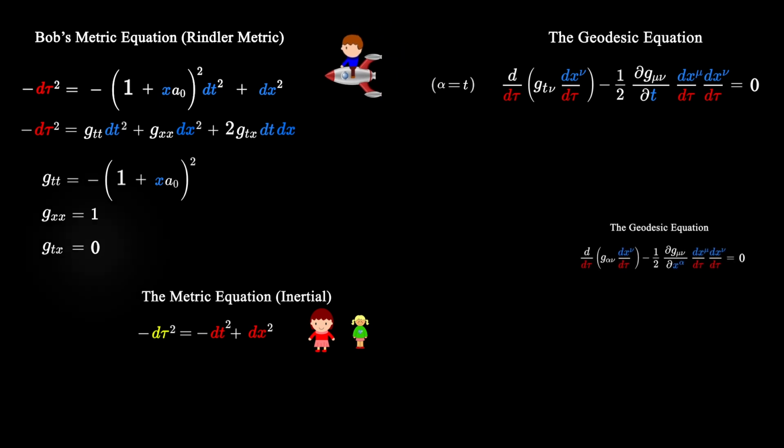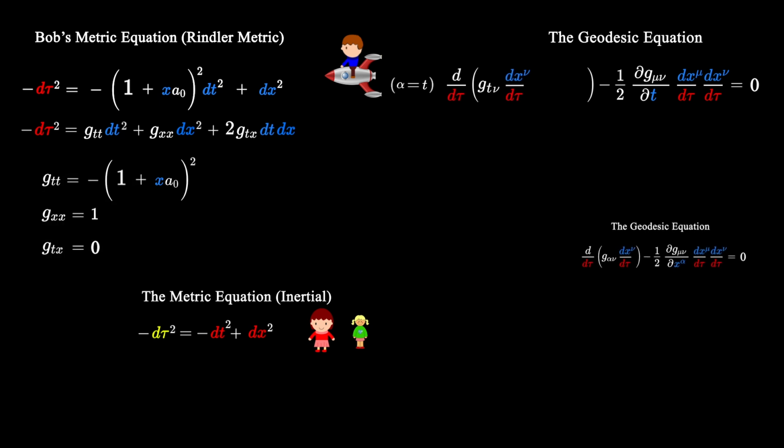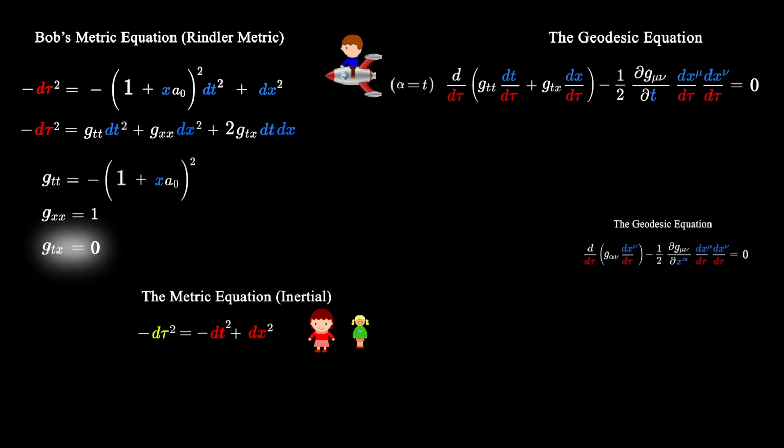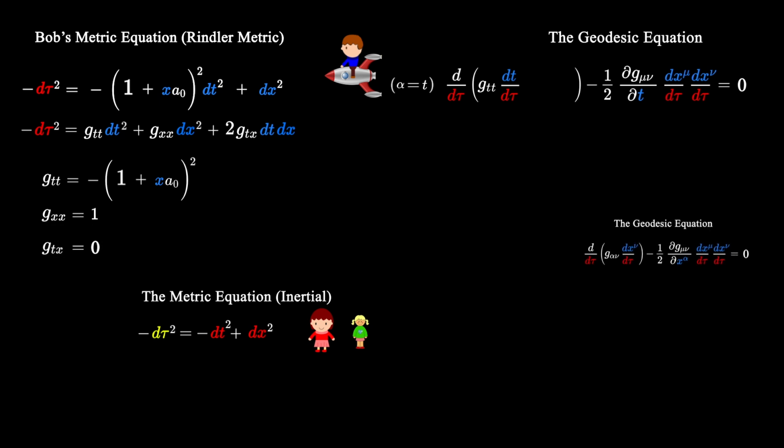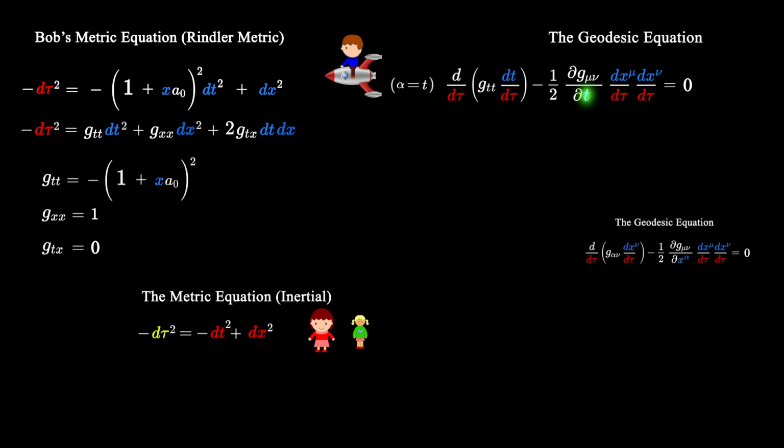We are summing over the n's in the first term, so it expands out into d by d tau of gtt dt by d tau plus gtx dx by d tau. Now gtx equals 0, so the second term vanishes. And none of the metric components are explicitly dependent on t, so the last term vanishes.